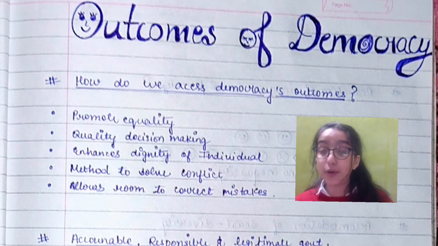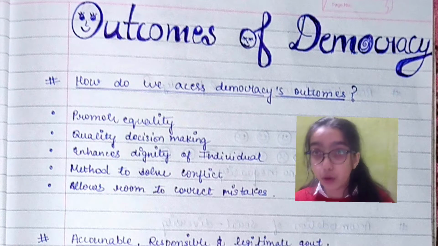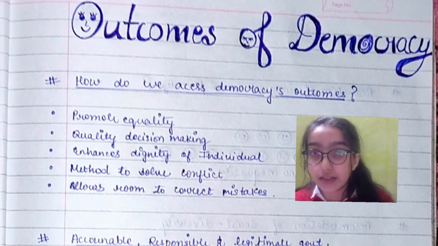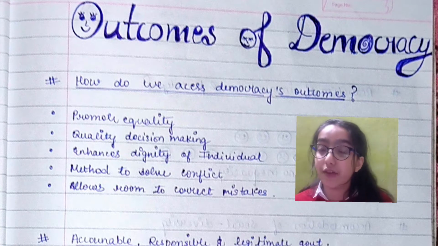Number one is promote equality. What does democracy do? It does promote equality, as we have a Supreme Court and High Court where we can fight for equal rights. Also, it provides fundamental rights and says that everybody is equal before the eyes of law. So these evidences basically promote equality.